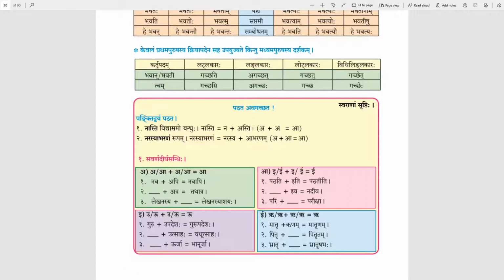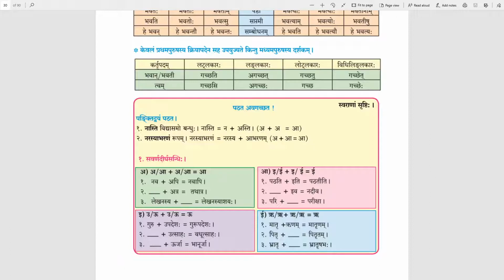Nava plus api. Answer is navapi. This is example of a plus a. In va we have a and api is beginning with a. So a plus a is a, navapi.